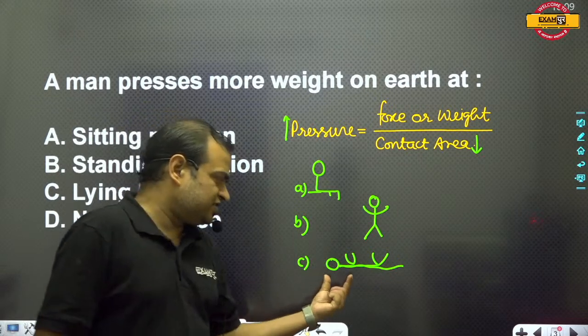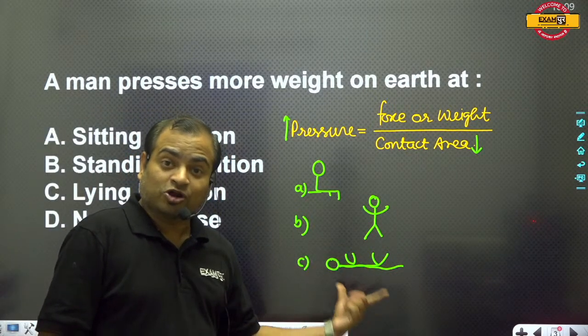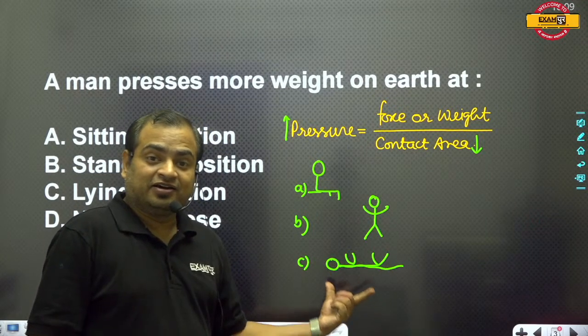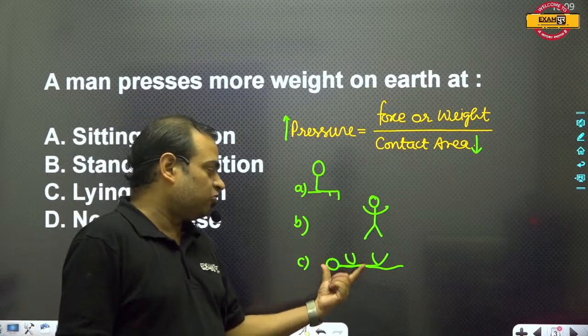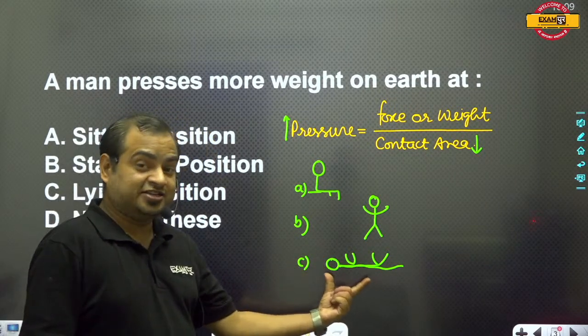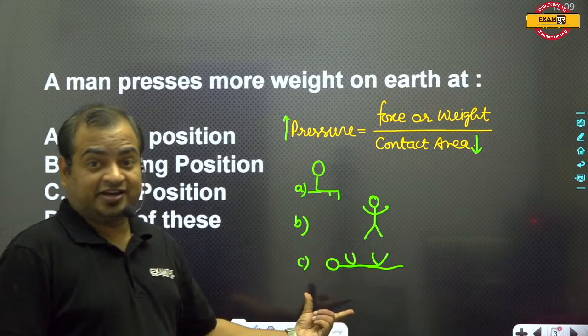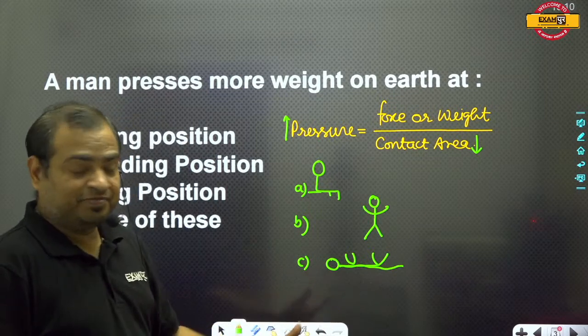If the man is lying on the ground, then obviously more surface area of the body will be in touch with the ground. It means here the contact area is maximum, so the pressure exerted by this body will be minimum.